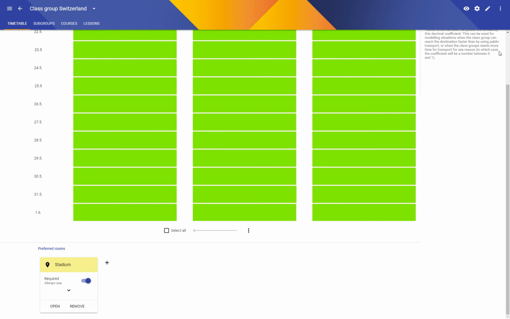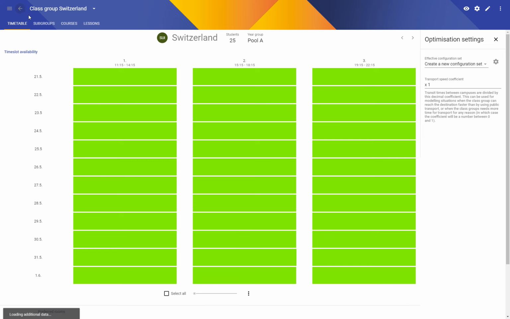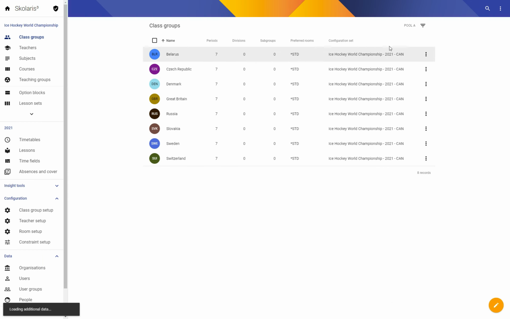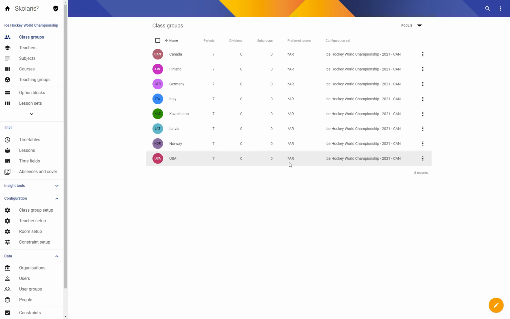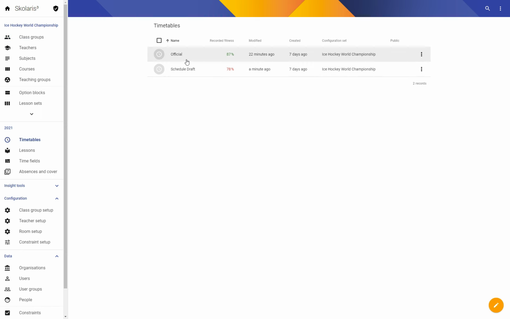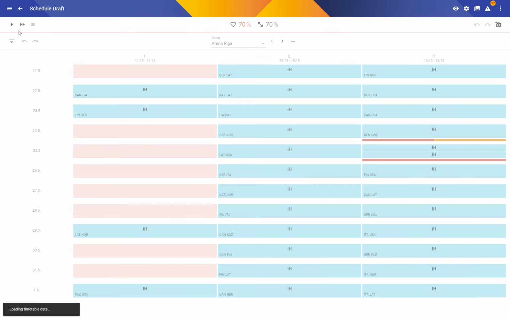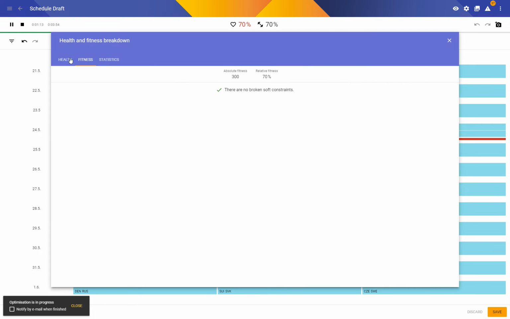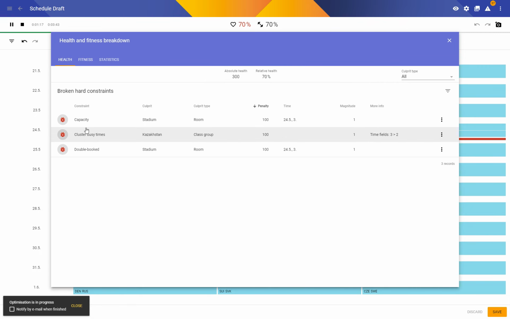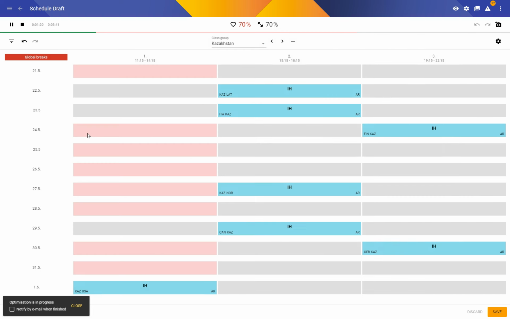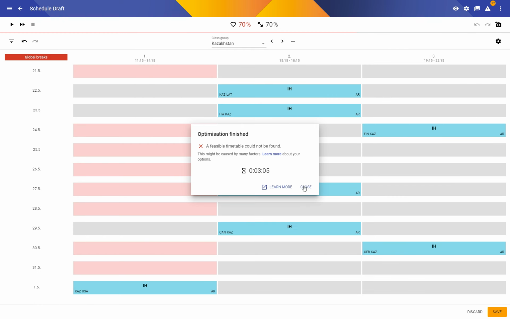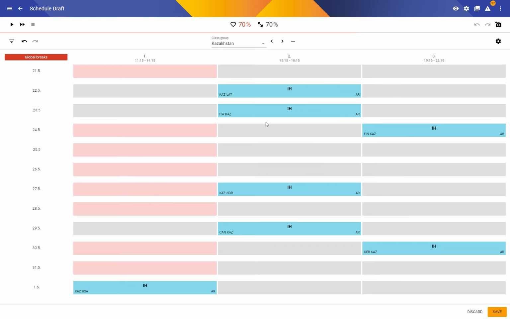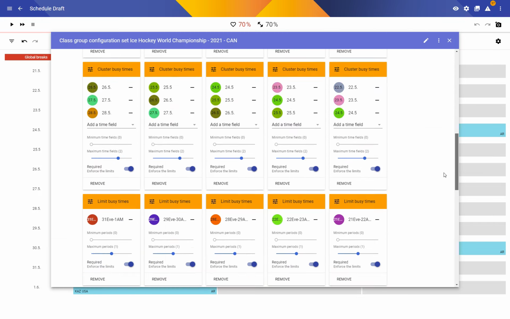So that's all of them. Switzerland was the last one, Pool A. So Pool A plays in the stadium. Pool B plays in Arena Riga. Our timetable is coming up. It looks like it should be possible. No, we couldn't find a feasible timetable. So it looks like we're gonna have to allow a slight imperfection.